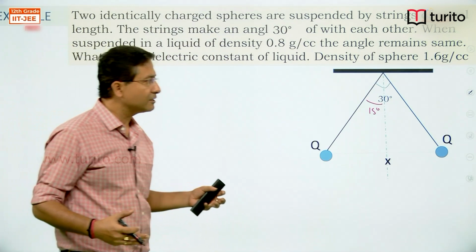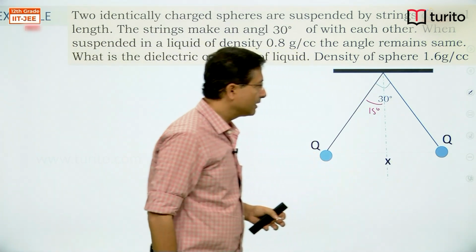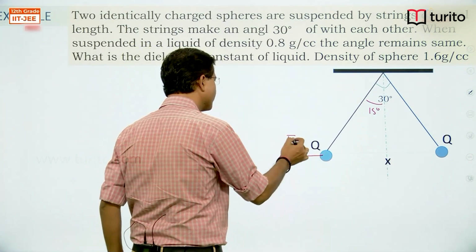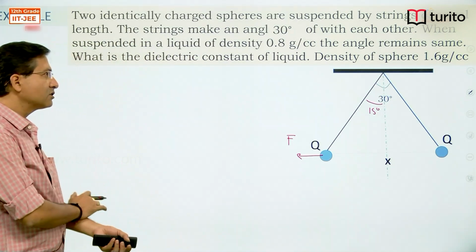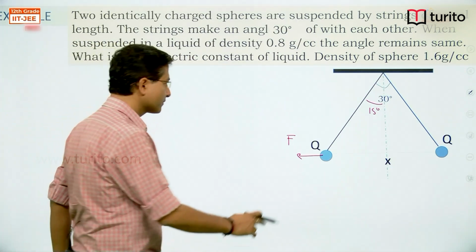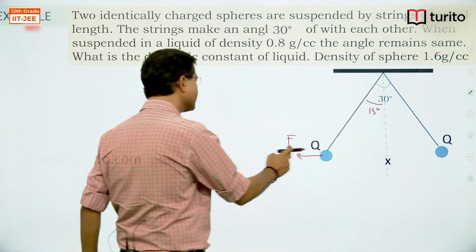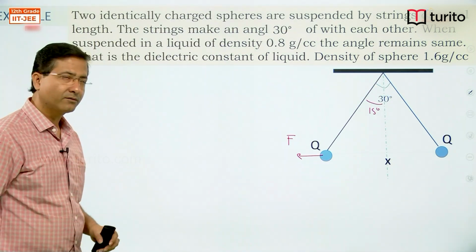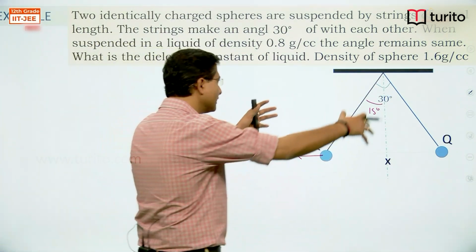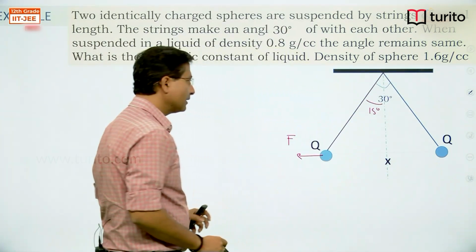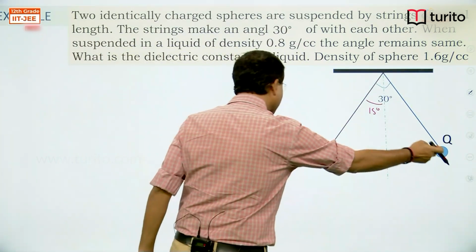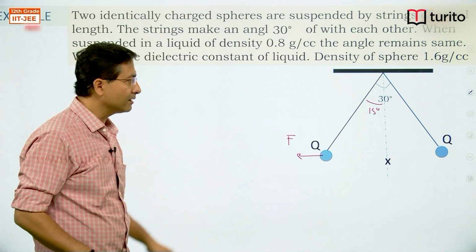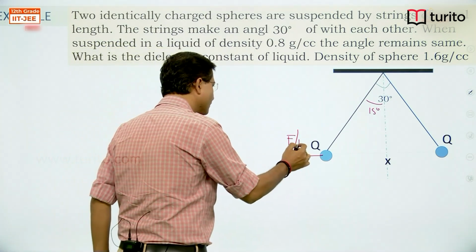So when the whole arrangement is suspended in air, the electrostatic force which was acting was F. This is the interaction between two charges. The force exerted by this charge on this charge will be along the line joining them, and let that be F. Now if I dip the whole thing in a liquid, then the force of interaction remains same, but the net force experienced by charged particle will be different now.